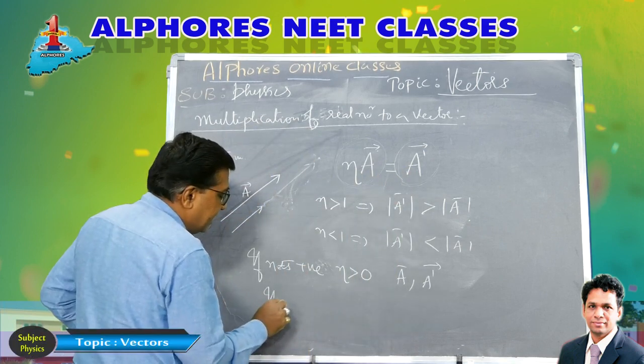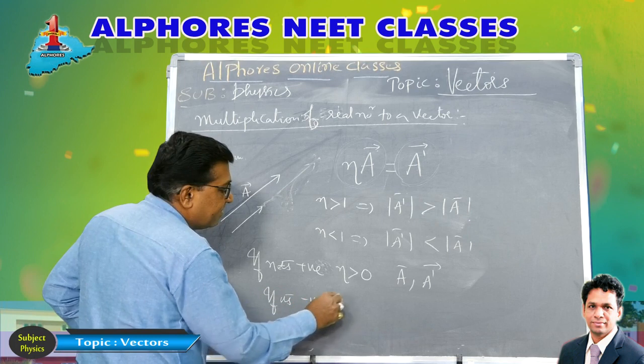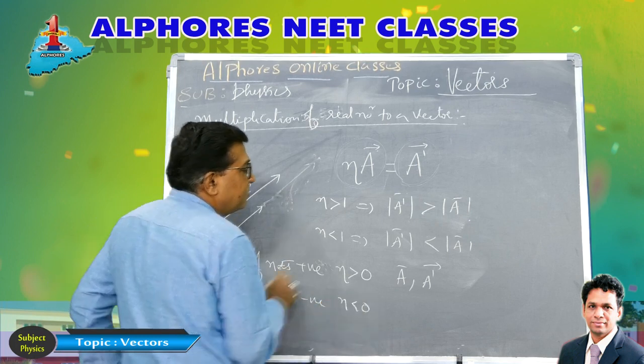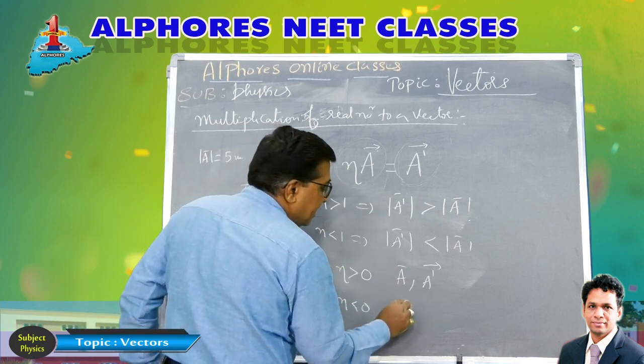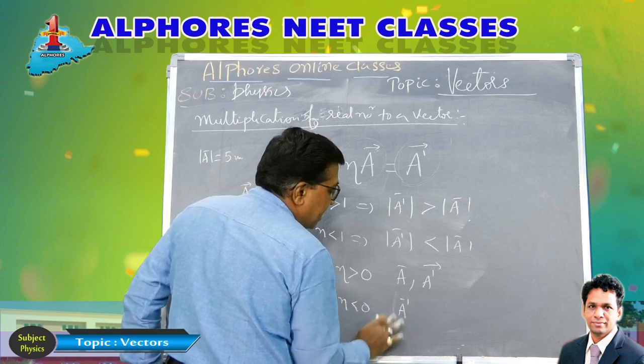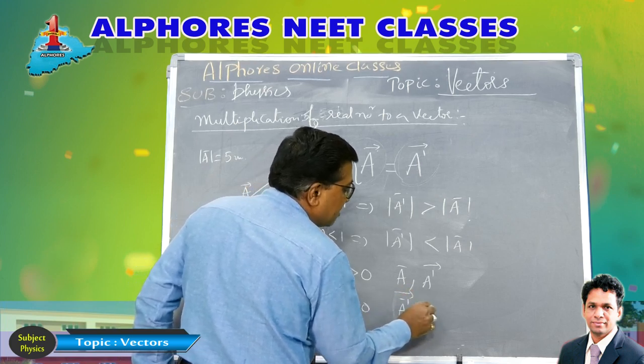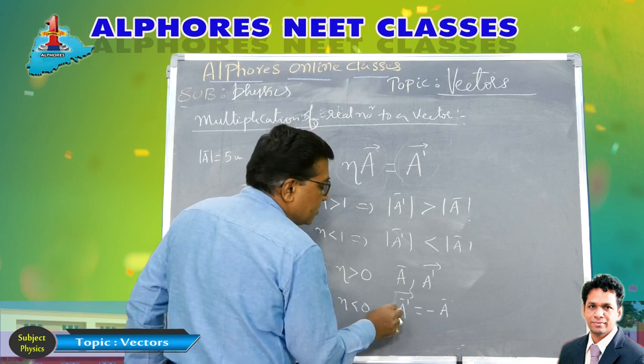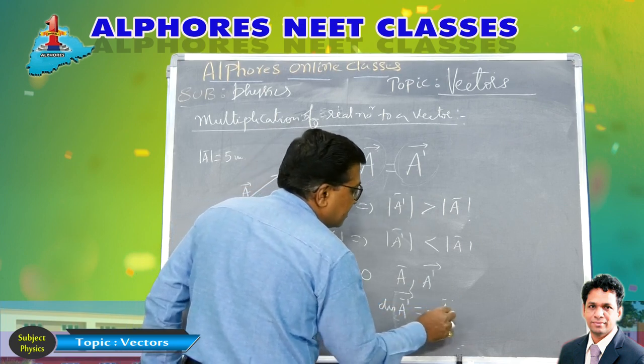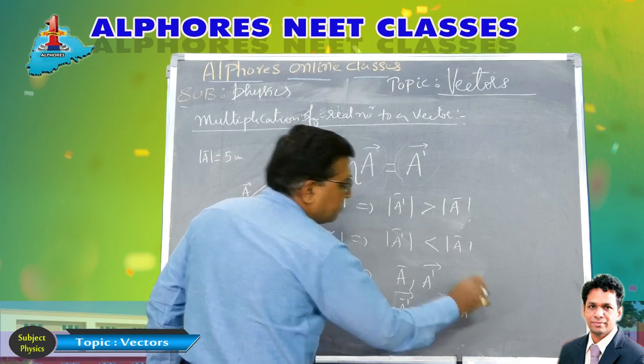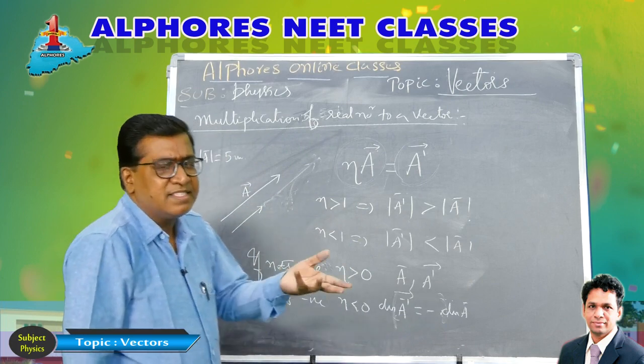But if n is negative, n less than 0, then the direction of a dash bar becomes opposite to a bar. So the direction of this is minus the direction of a bar. It is reversed.